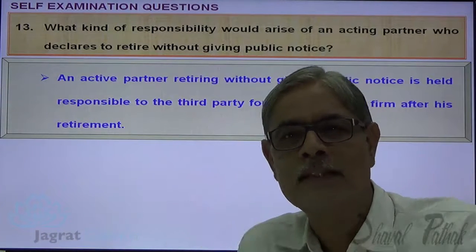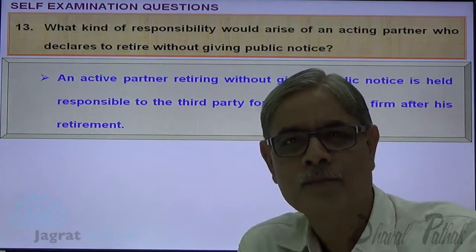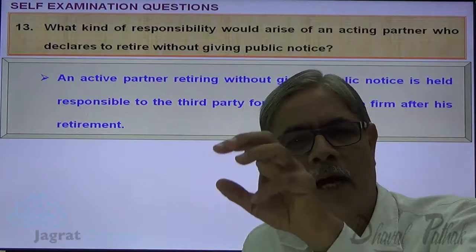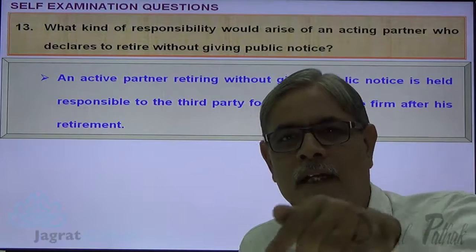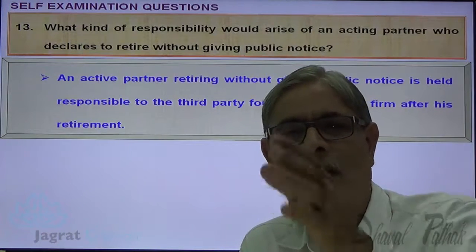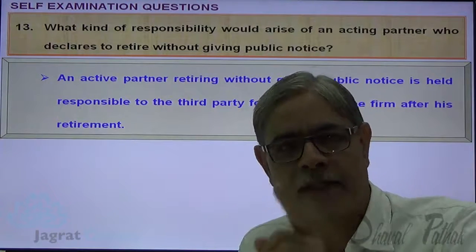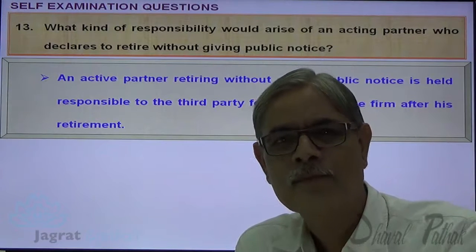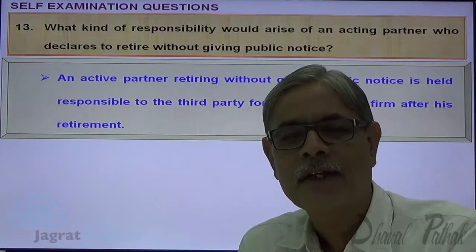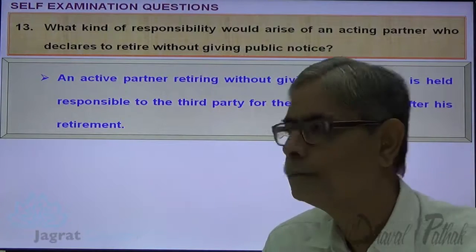If such notice is not given, then the retiring partner is liable for the acts of the firm after his retirement, because people dealing with the firm are not informed about his retirement. So the retiring partner is made liable for the acts of the firm after his retirement if public notice thereof is not given.